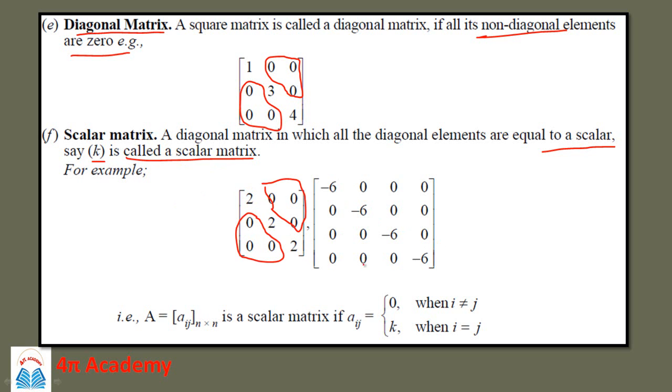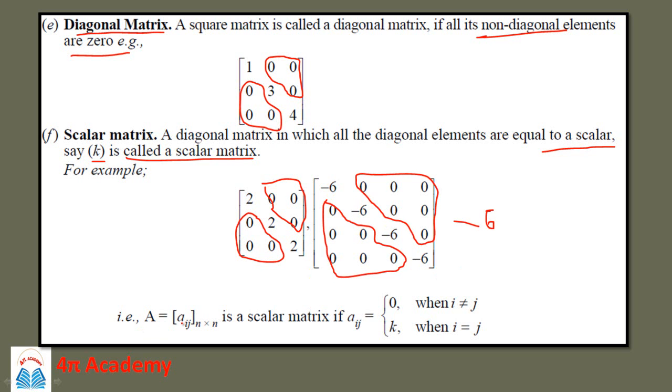Another example is given over here. This is again a square matrix, and here the non-diagonal elements are 0, and all the diagonal elements are equal to a scalar which is equal to -6.